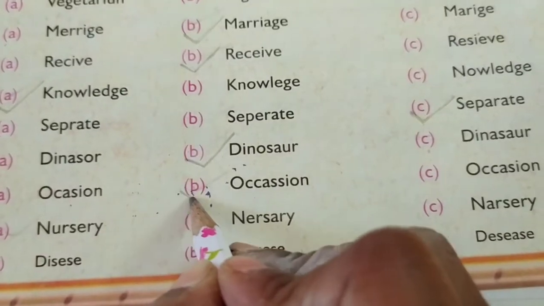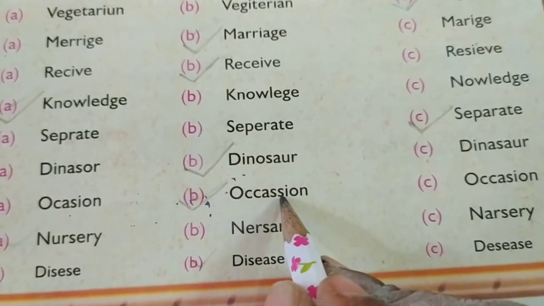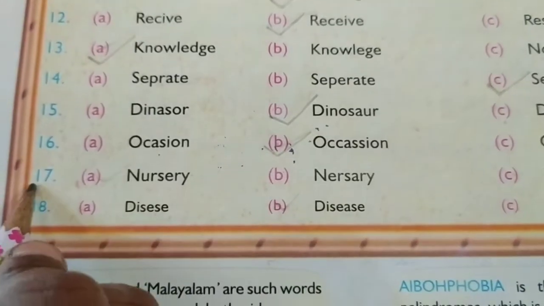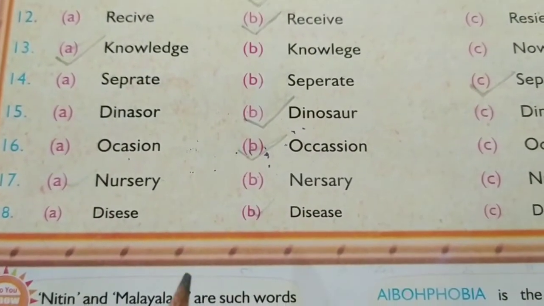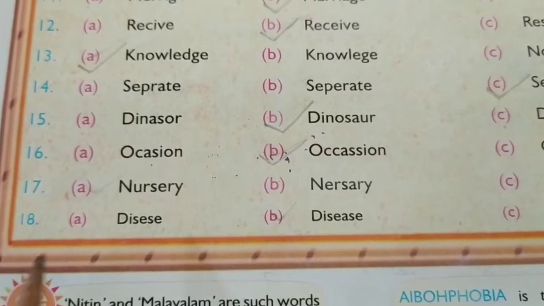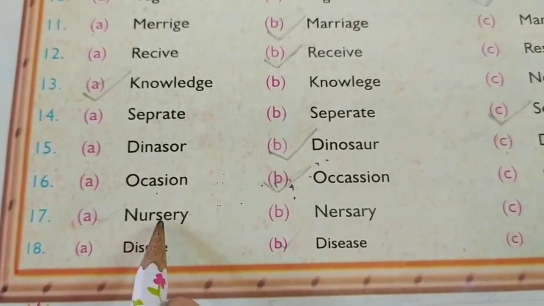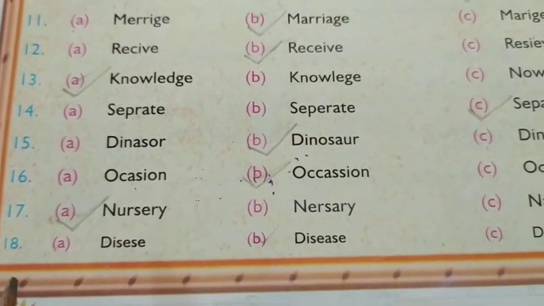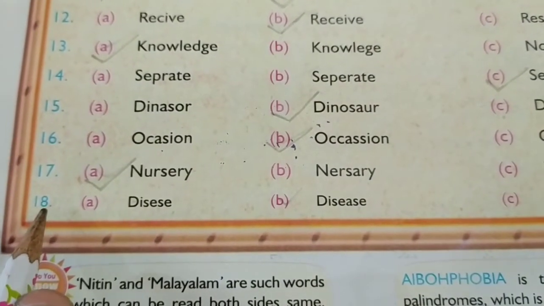It is O-C-C-A-S-S-I-O-N. Occasion. Okay. Next, 17th one. Nursery. The actual spelling of nursery is N-U-R-S-E-R-Y. Nursery. Okay. Next, 18th one.